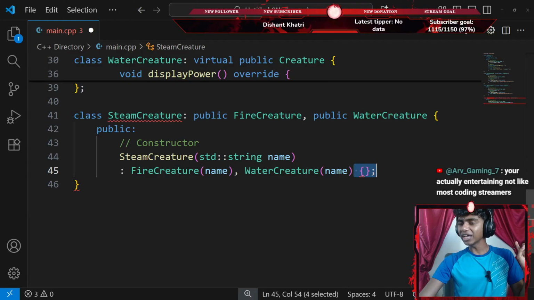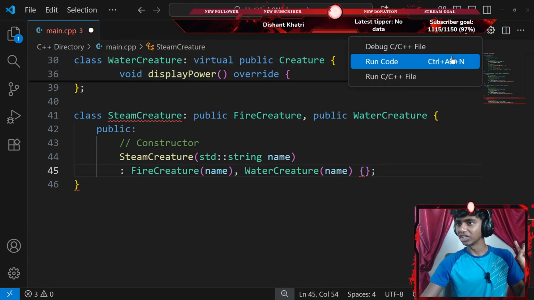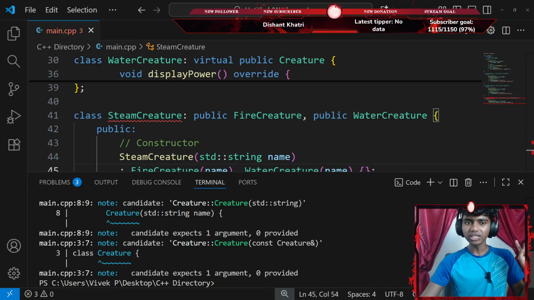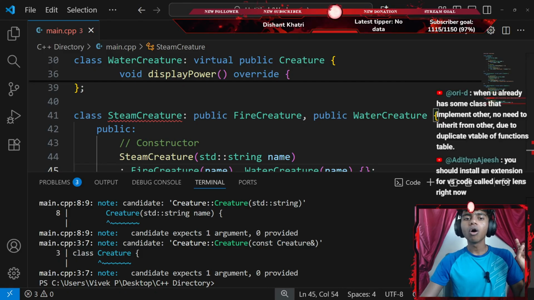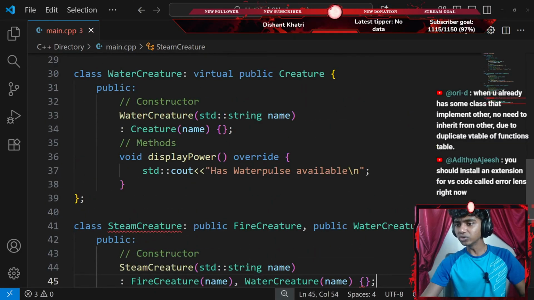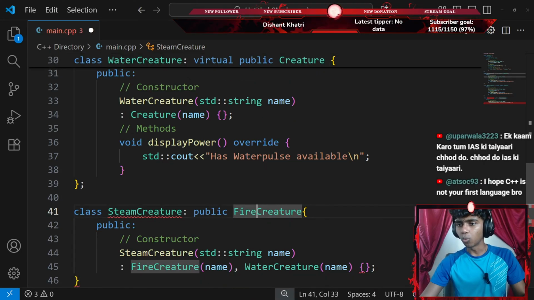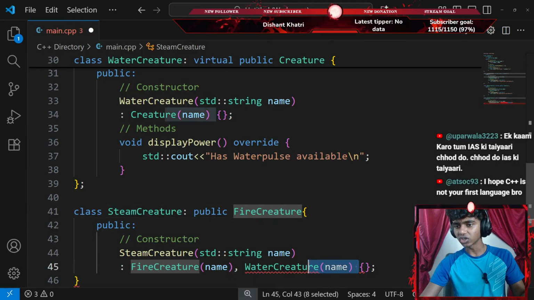Okay, why do I get a red underline here? I wish that they would actually show me the error that I got. Maybe they could actually. Let's go ahead and run the code. When you already have some class that implements other, no need to inherit from other due to duplicate. Oh, you should install an extension for VS Code called Error Lens right now. Oh, that actually does make sense. Okay, and that also made sense. If I do just inherit from one class, I feel that would do the trick, because my one class does inherit from both classes, right?